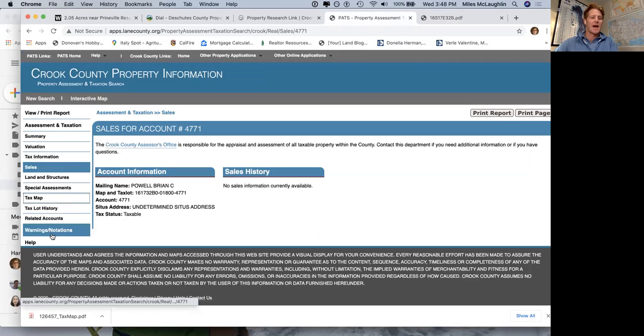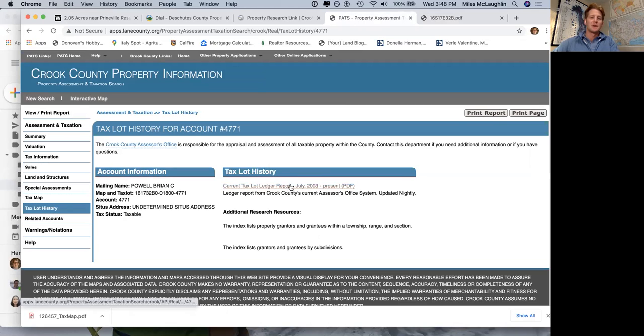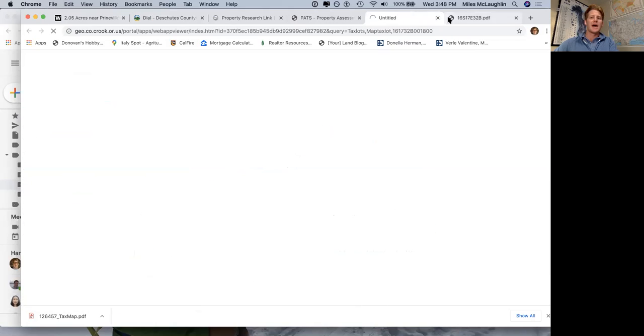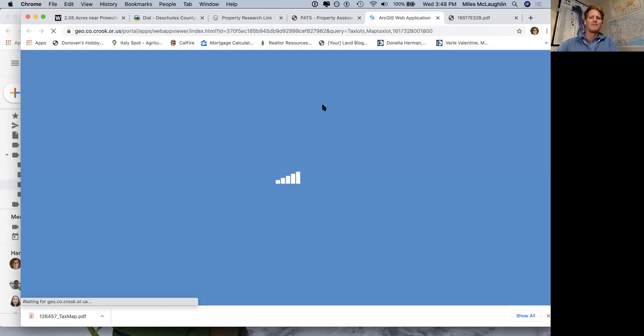What else are we looking at? Tax lot history. I mean, there's current ledger report. So you can play around with this sidebar. The next thing we can do is go to this summary, and we can look at an overview map. And I showed you that in the last one, I believe. The same as a zoning map. This is a GIS application.